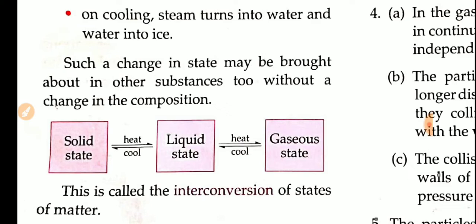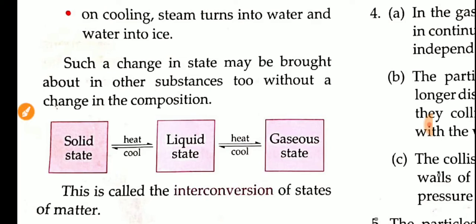See, if it is ice, water or water vapor, what is the same in all three? H2O. All three are made up of H2O only. Ice is made up of H2O molecules, water is made up of H2O, and water vapor is also made up of H2O. Their composition is not changing, but their state of existence is changing.